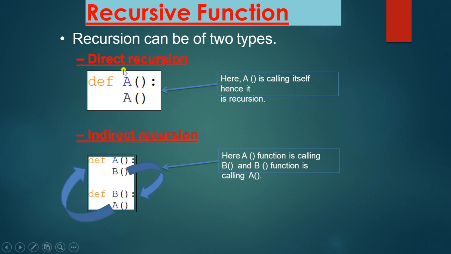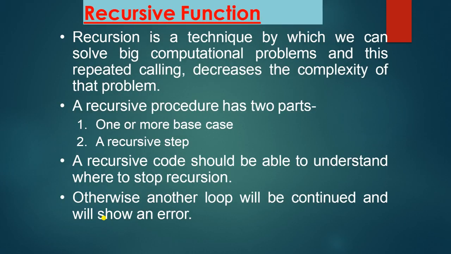So here you can see in direct recursion, this def A, this A is calling itself. So this is a direct recursion. In this indirect recursion, A is calling another function B and B is calling A. So the A function is calling B and B function is calling A. It is indirect recursion. Next is recursive function.